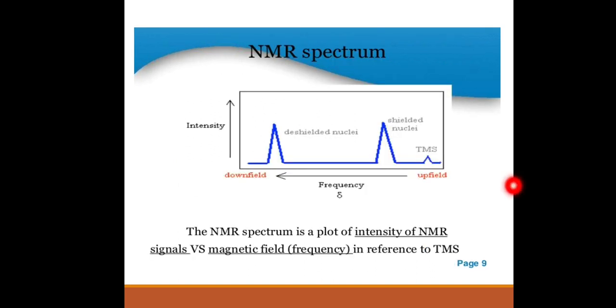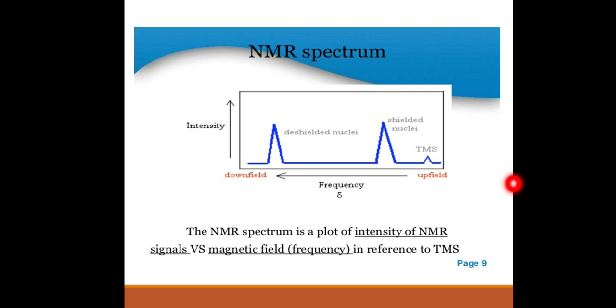So this is a model graph of an NMR spectrum. The NMR spectrum is plotted between frequency and intensity. Here we have to use a reference, TMS. TMS means tetramethylsilane. Why we have to choose TMS: it contains 12 equivalent protons and it gives a